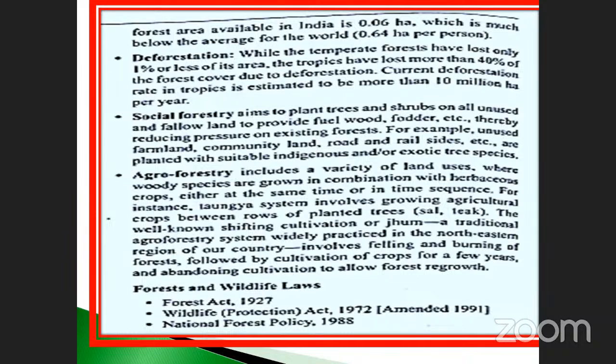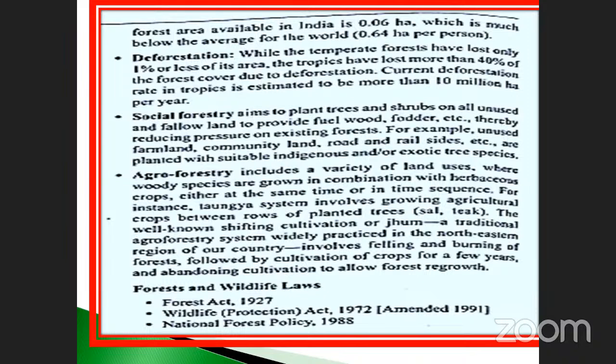Deforestation, sometimes they may ask the question, deforestation is very important, my dear students. While the temperate forests have lost only 1% or less of their area, the tropics have lost more than 40% of the forest cover due to deforestation. Current deforestation rate in the tropics is estimated to be more than 10 million hectares per year.